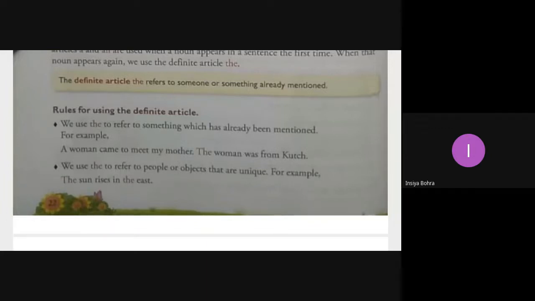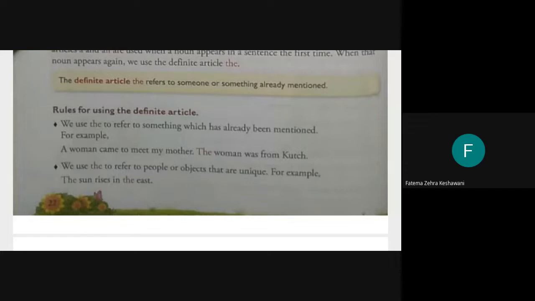So as you read through this sentence, what happens? There are two sentences. A woman came to meet my mother, full stop. That is a complete sentence. But the sentence doesn't end there. In the same sentence, you will find another sentence. The woman was from Kutch. So in the same sentence where you have two sentences, we say both are independent clauses. Both are simple sentences, both are independent clauses.